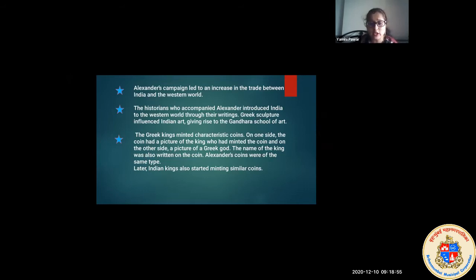So there were two sides of the coin. On one side there was a picture of the king, and on the other side the picture of the Greek god. And the name of the king was also written on the coin. Alexander's coins were of the same type. Later on, Indian kings also started minting similar coins. Let's look at the next slide.